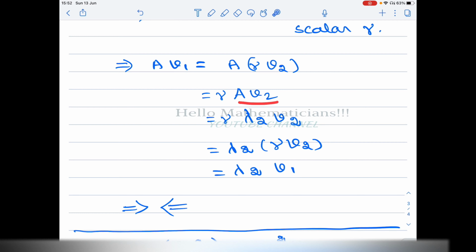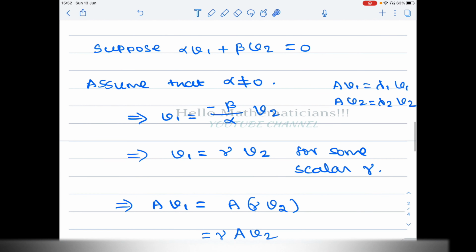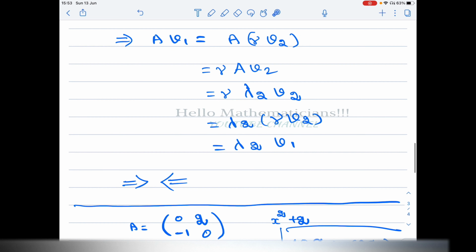Now what is A v2? v1 is the eigenvector for the eigenvalue lambda 1, and v2 is the eigenvector corresponding to the eigenvalue lambda 2. So we get A v2 equal to lambda 2 v2. Now this gamma we send here, and we get lambda 2 times gamma v2.